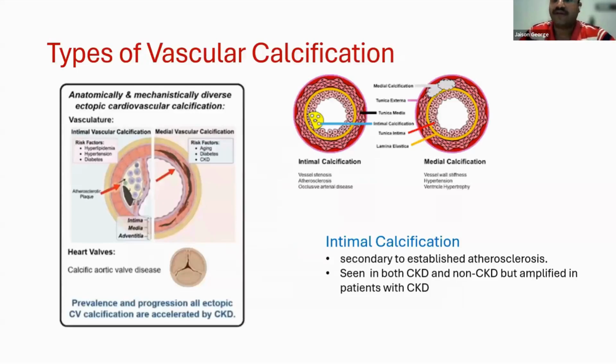Now let's look at different types of calcification. Anatomically and mechanistically, ectopic calcification is quite diverse. So within the vasculature, there is intimal calcification that occurs in the intimal layer of blood vessels and is associated with atherosclerotic plaques. It is seen in both CKD and non-CKD patients, but it's amplified in patients with CKD.